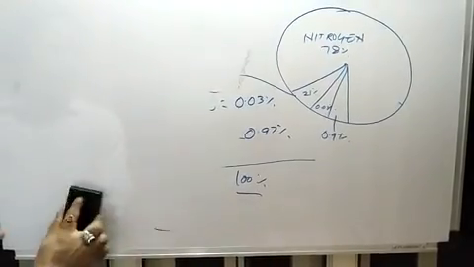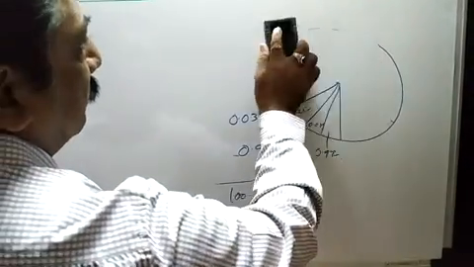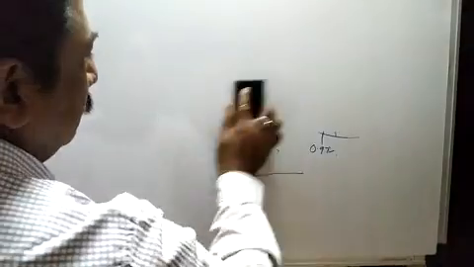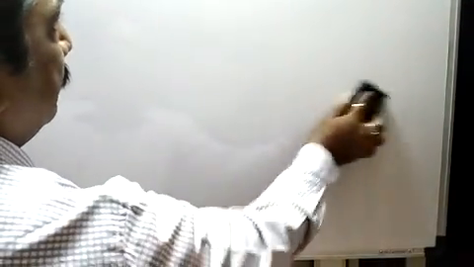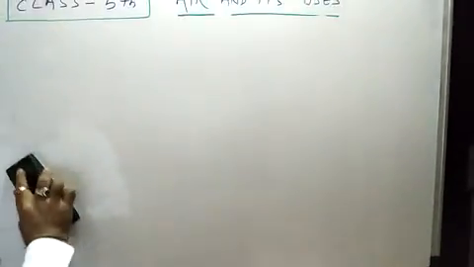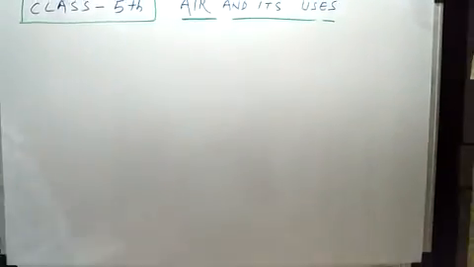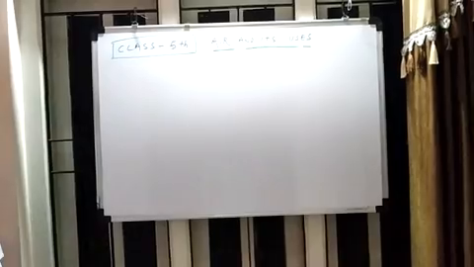Okay. So today we have learned what is air, what is the use of air, and what is the percentage of gases in it.